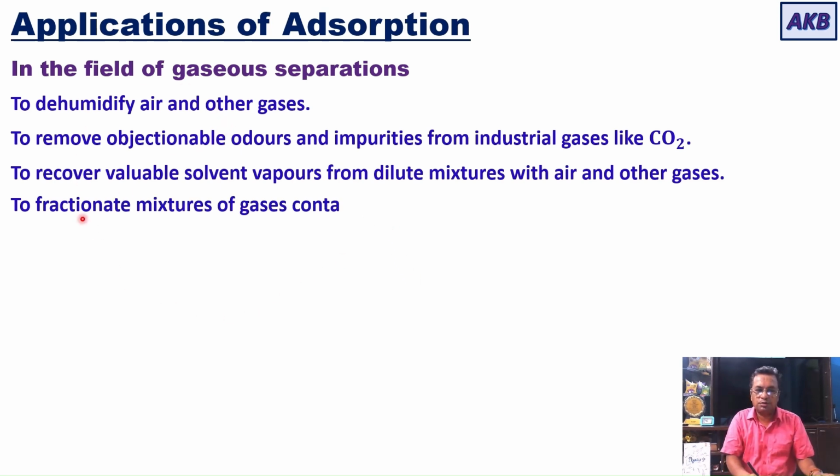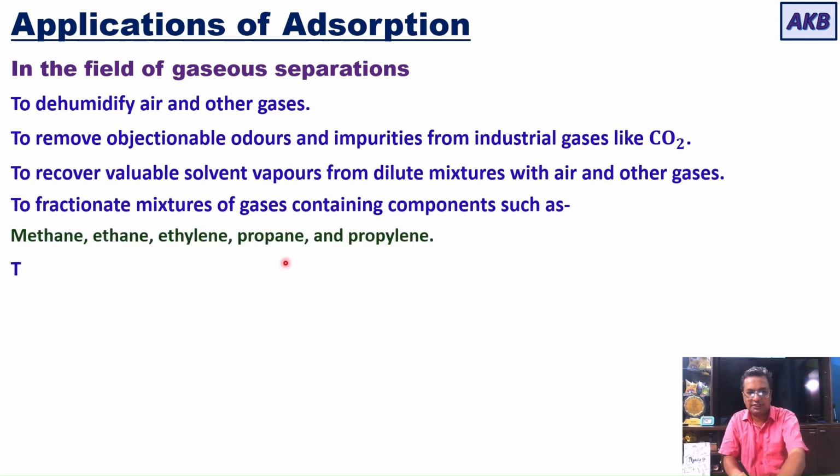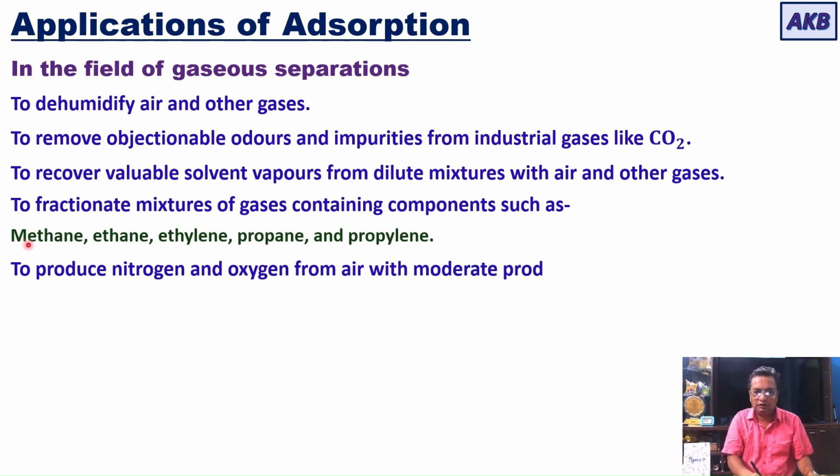Then you can use adsorption to fractionate mixtures of gases containing components such as methane, ethane, ethylene, propane, and propylene. So when you have a mixture of these gases, you'll be able to separate these components. We'll be able to fractionate the mixtures by using adsorption. Then adsorption is also used to produce nitrogen and oxygen from air. And in this case, the production rates, of course, will be moderate.